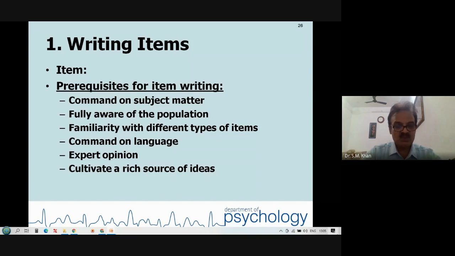What is the level of usefulness in terms of the target attribute under study? What is the level of understanding? The item is clear, not clear, moderately clear, on a 5-point scale or 4-point scale. On the basis of expert opinion, we calculate the content validity index, CVI.